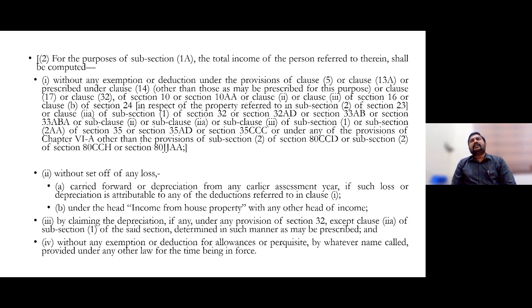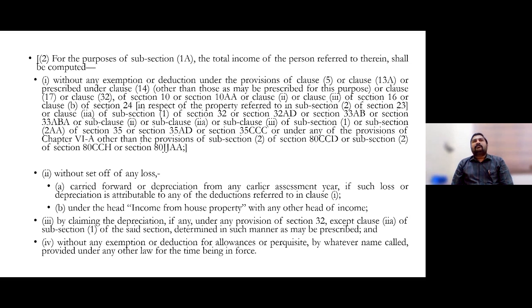Then 10(13A), with regard to HRA, house rent allowance, wherein any house rent allowance is given by the employer to the employee and the employee is residing in a rented house, the exemption of those 3 figures, whichever is lower, can be claimed by the assessee under section 10(13A). So if you want to go with this new tax regime, that HRA exemption 10(13A) would not be applicable to you.